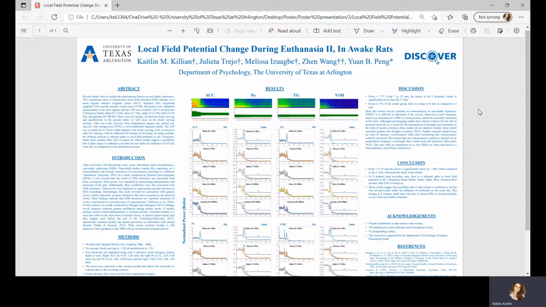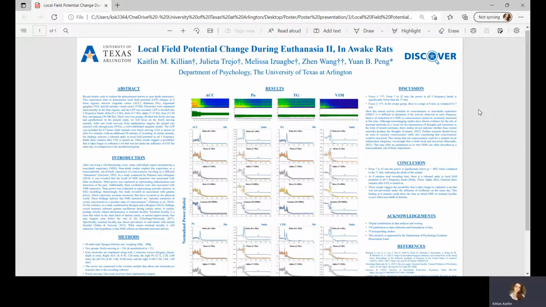In this experiment, we focused on 4 brain regions to demonstrate the idea of local field potential. We chose the anterior cingulate cortex, or ACC, the thalamus, PO, the trigeminal ganglion, TG, and the primary visual cortex, or V1M. We had 44 adult male Sprague Dawley rats weighing from 300 grams to 400 grams. We implanted electrodes within the brain into the 4 chosen regions. We also implanted 2 reference screws.